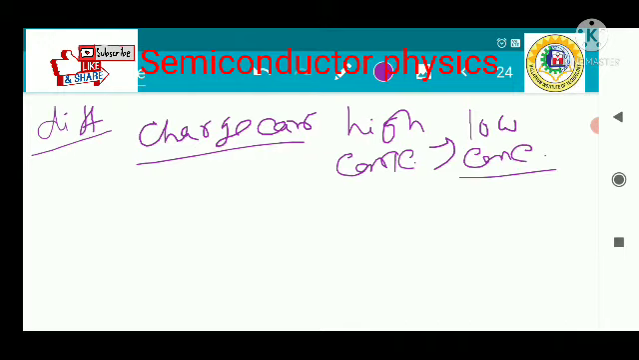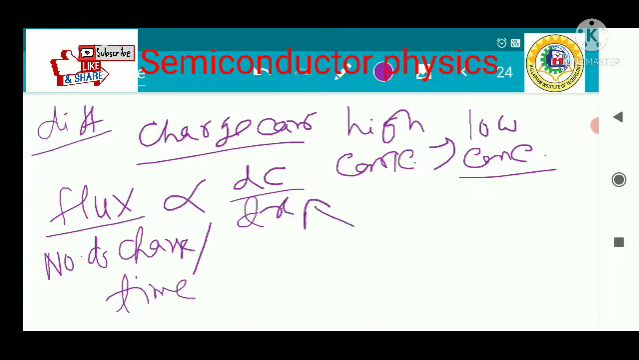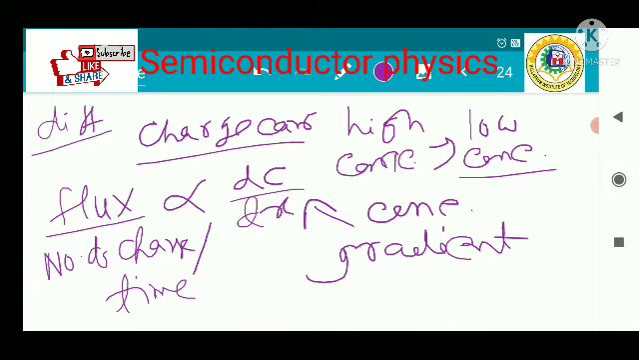Now you have to make a non-uniform doping to create a concentration gradient inside the semiconductor. The flux is the number of charge carriers per unit time. That is proportional to dc divided by dx, the rate of change of concentration with distance. This is called the concentration gradient. I will show you how it happens. It is the rate of change of concentration per unit distance.